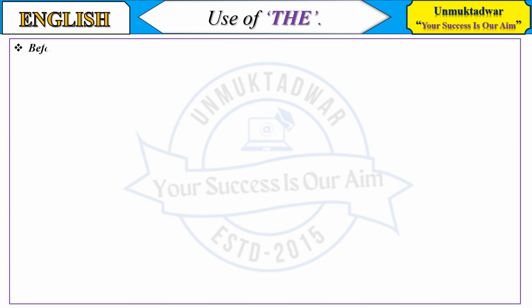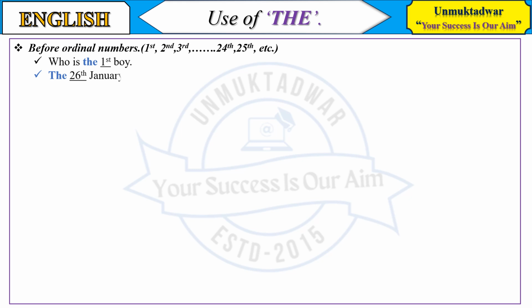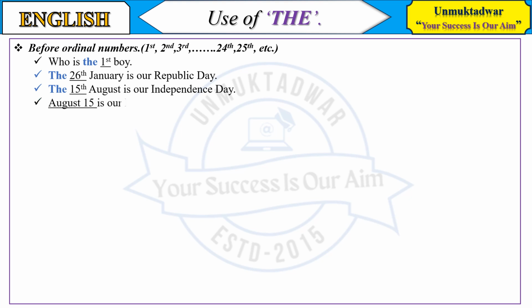Before ordinal numbers: first, 2nd, 3rd, 24th, 25th, etc. Who is the first boy? The 26th January is our Republic Day. The 15th August is our Independence Day. 15th August is our Independence Day.